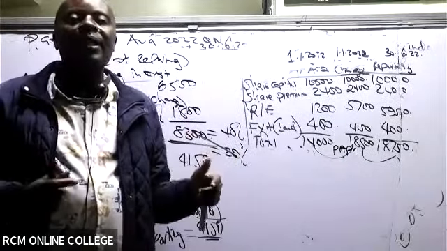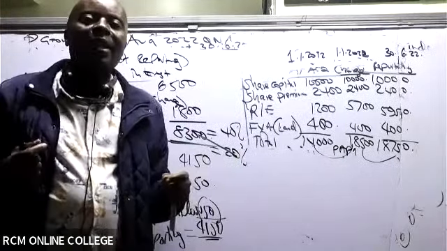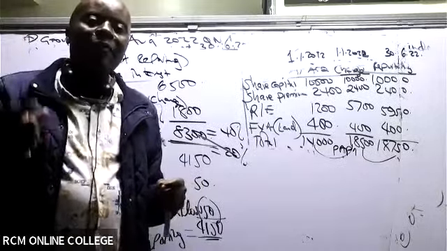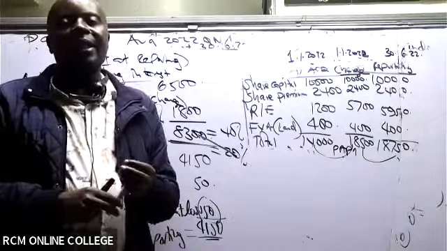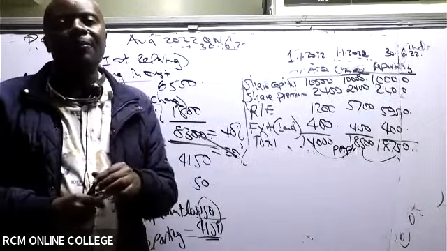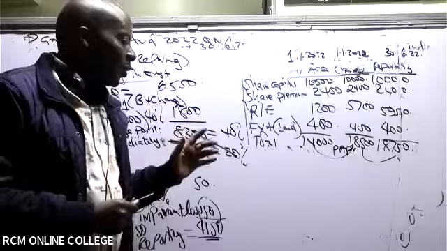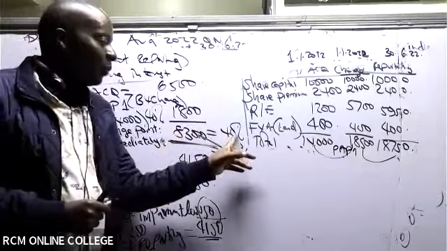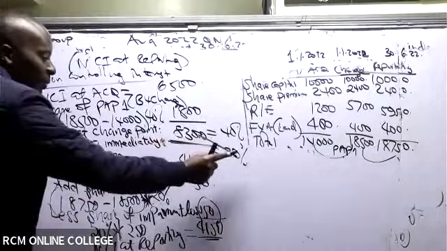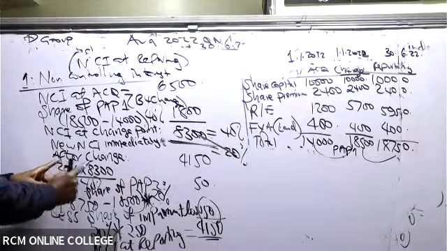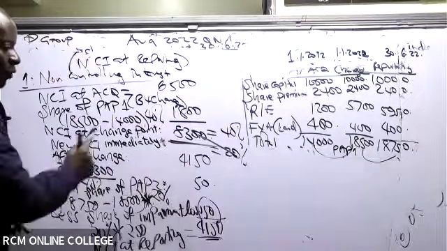Remember now the parent has taken an extra 20%. Now the parent is at 80%. If the parent is at 80%, then NCI will be at 20%. So then we are asking ourselves, if 8300 equals 40%, how about 20%? So I came and cross multiplied here: this times this divided by 40, which gives us 4150.